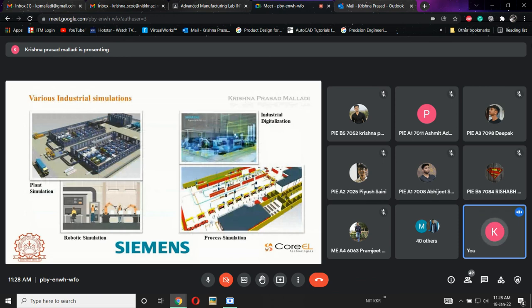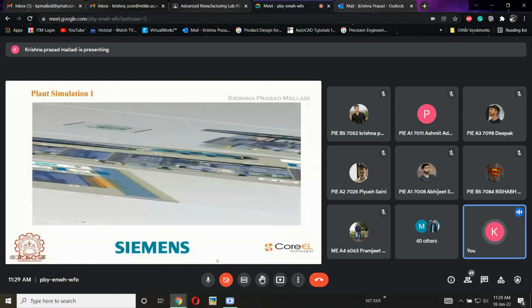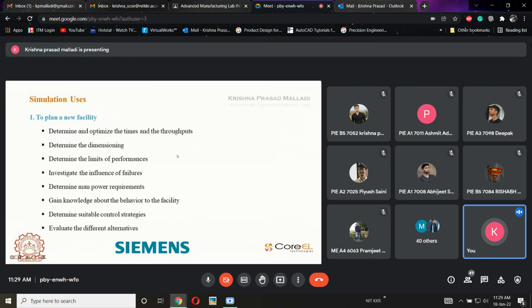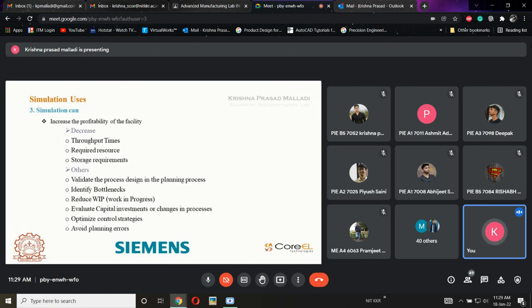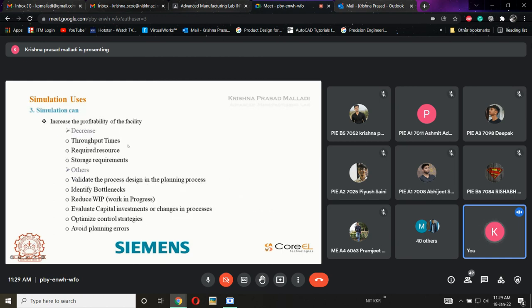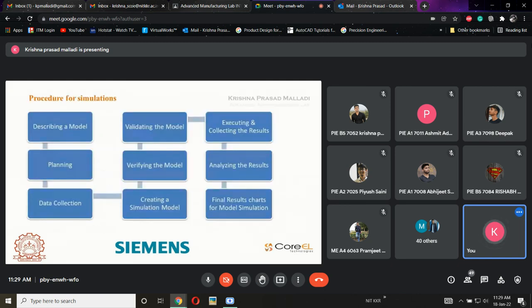If you still have anything, don't worry, tomorrow I'll explain all these things again by showing you the software, videos, all those things, so that you will have a clear idea of what exactly the software is and how exactly we are going to work step by step. This is the procedure. If I want to start a model, how exactly will it be modeled? What different conditions do I need to adopt? If I'm using it for a new plant, what will the considerations be? If it is an existing plant, what do we need to consider? By using the simulation, what can we increase, what can we decrease, all these things I will explain in tomorrow's session.